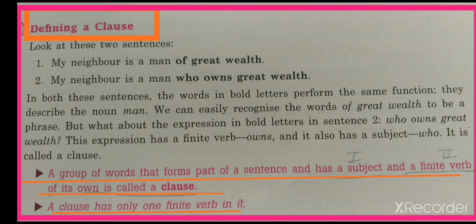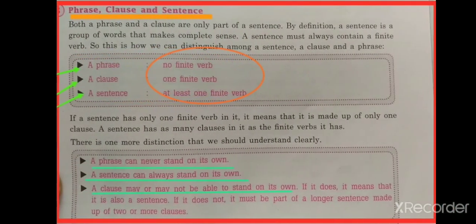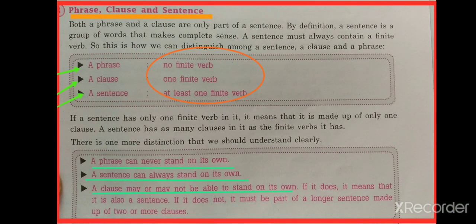Although a clause doesn't always convey the complete meaning, still it must have a subject and a finite verb of its own. So let us recall: a group of words that forms a part of a sentence, it's not a sentence, it is a part of a sentence, and has a subject and a finite verb is called a clause. Now look at the difference between phrase, clause and sentence.